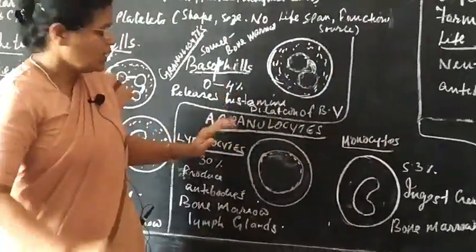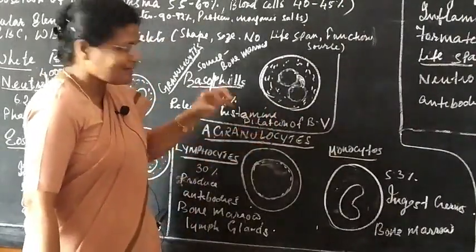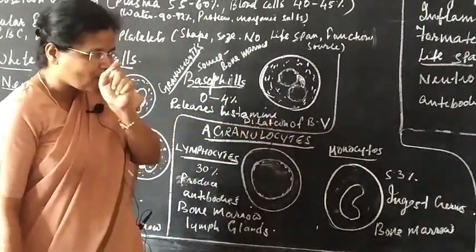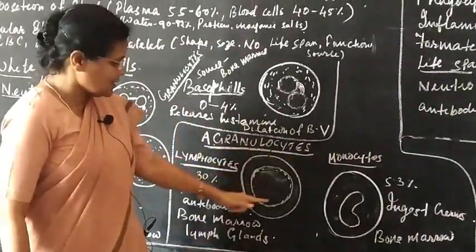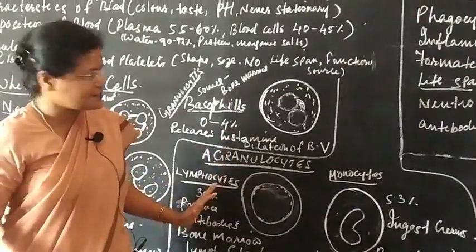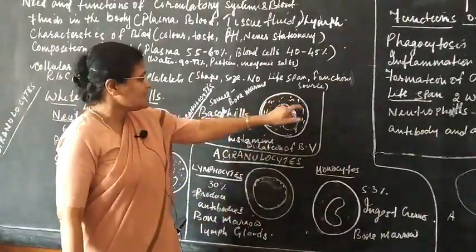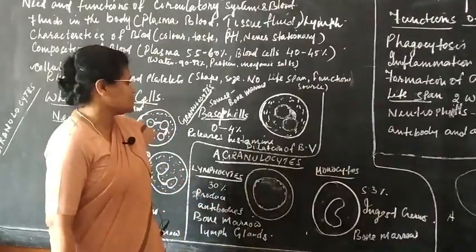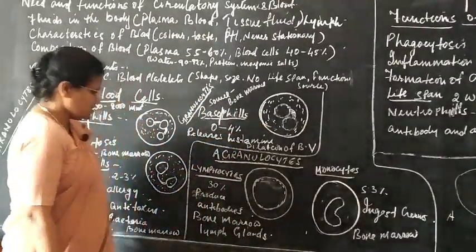A means no. Agranulocytes: cytes means cell, granular means a grain-like, dotted appearance. So in these cells there is no granular structure, whereas here you have the granular structure. So it is called granulocytes and agranulocytes, okay.